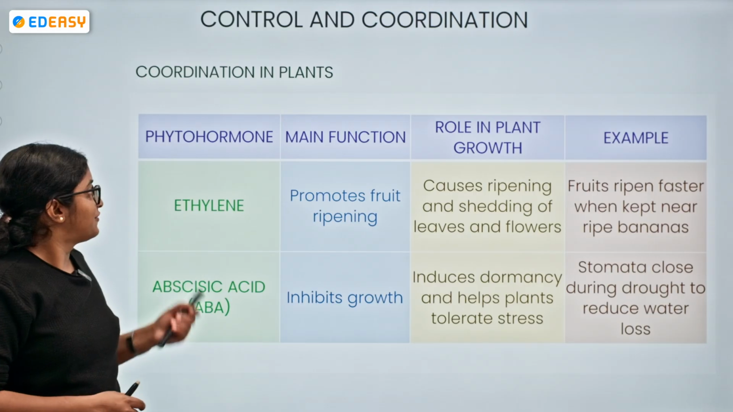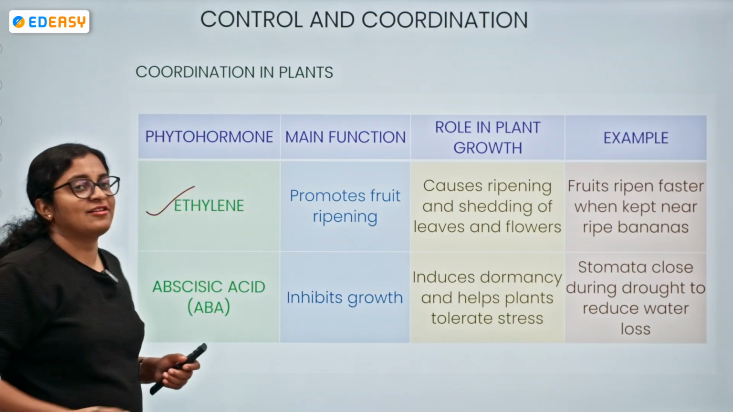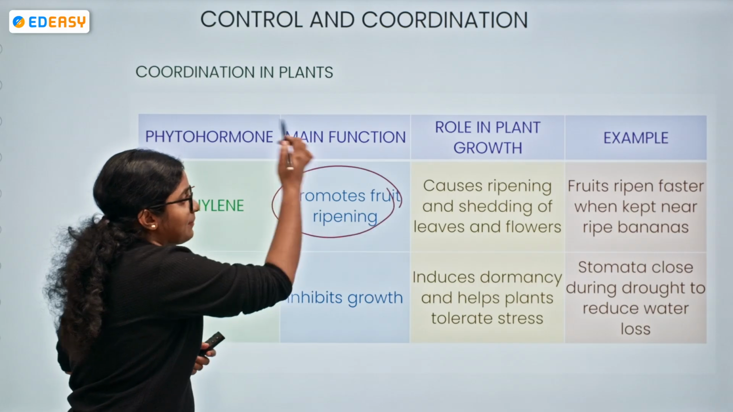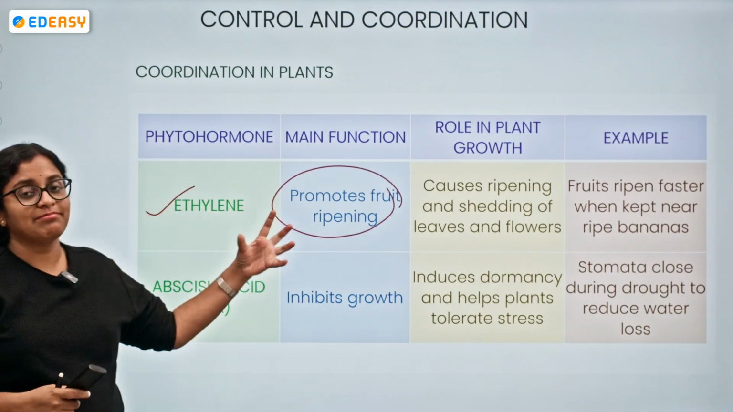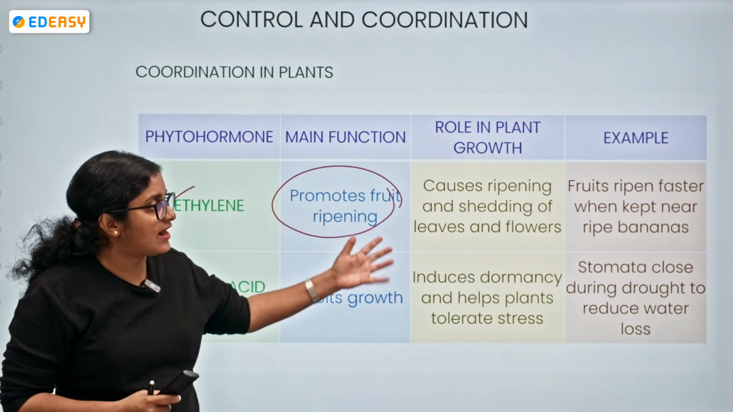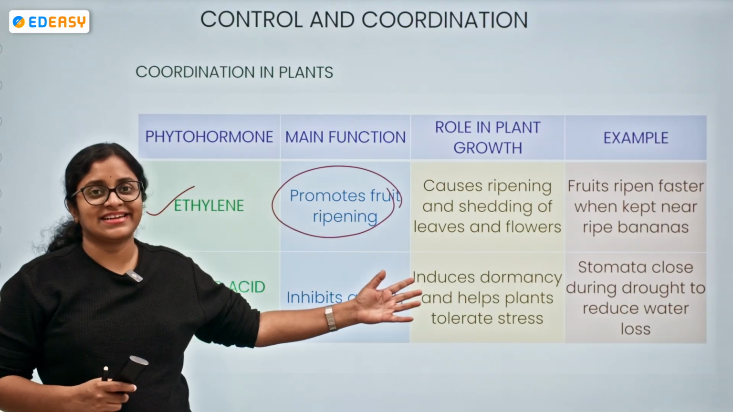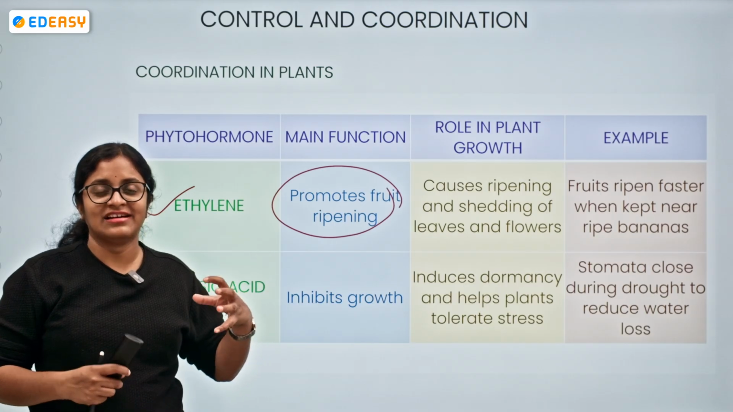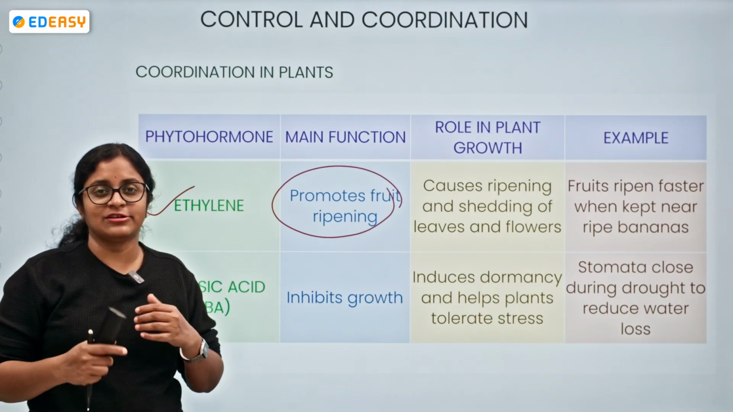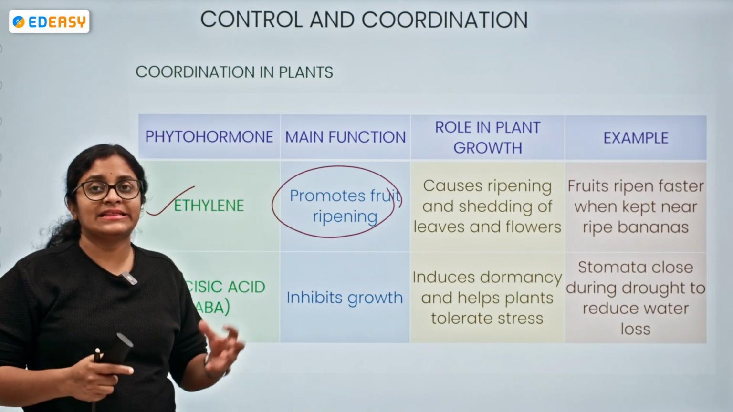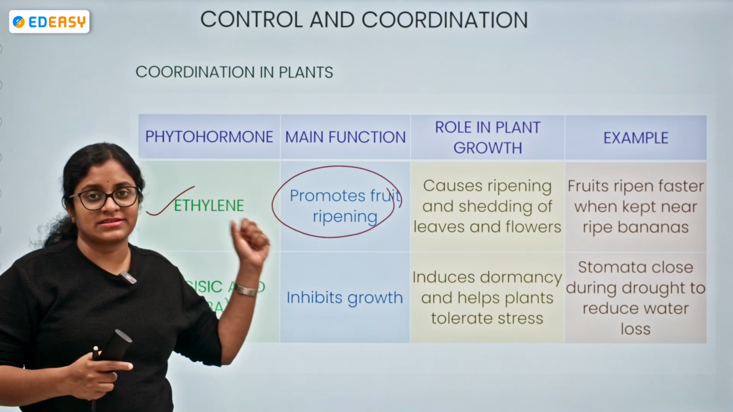Okay. Now we have ethylene. What is the main function of ethylene? It promotes fruit ripening. Its role in the plant is causing the ripening and shedding of the leaves and flowers. Example, generally when we see within the supermarkets, we have the raw fruits, right? So half of them will be getting ripened. Sometimes, because of the production of ethylene, the fruits ripen faster.